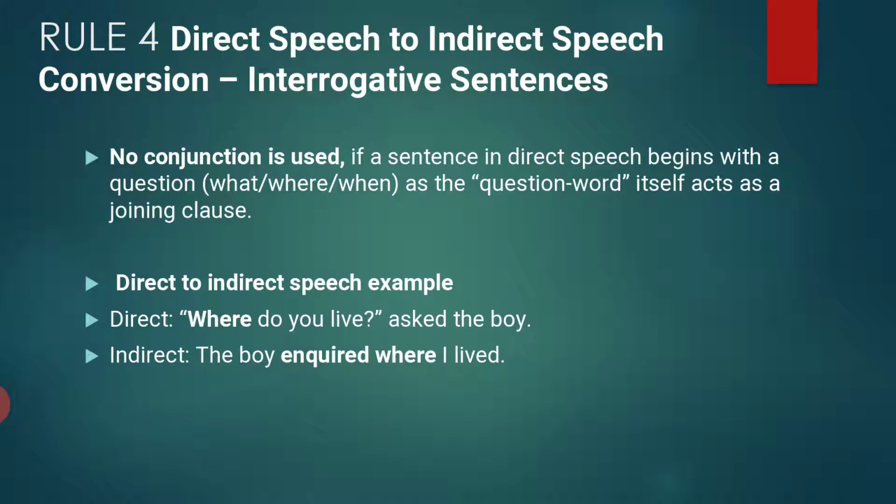For example, where do you live? Asked the boy. The boy inquired where I lived, because you becomes I. So, where do you live? So the boy asked, the boy inquired or asked where I lived.